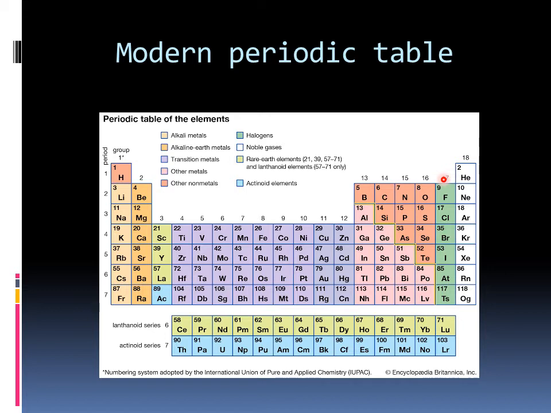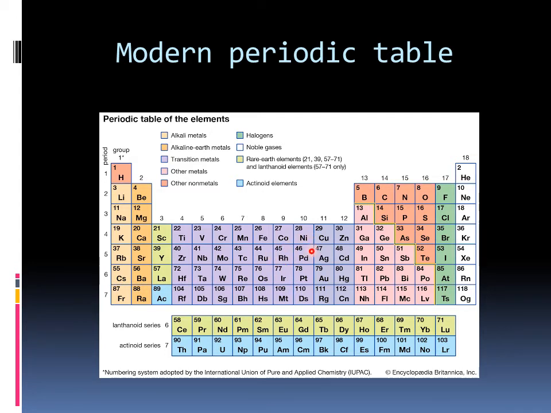Elements of group numbers 3 to 12, you can see here, are known as transition elements.